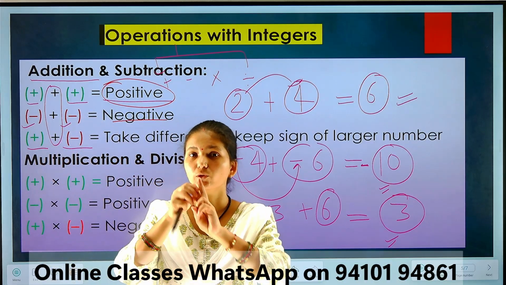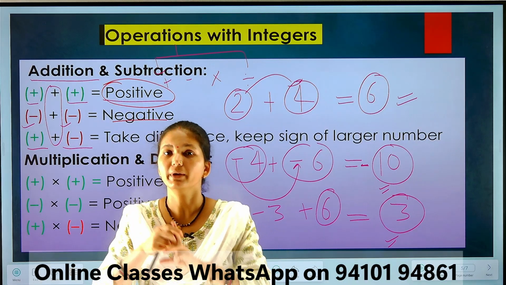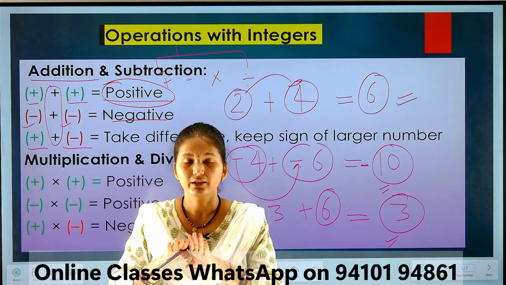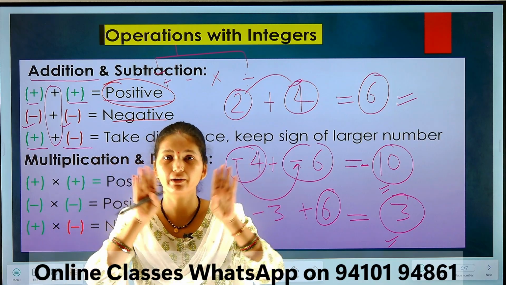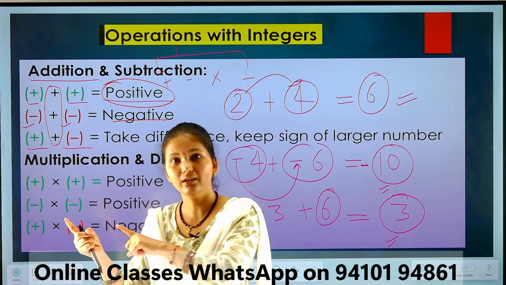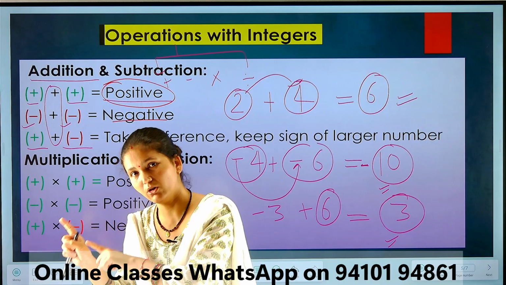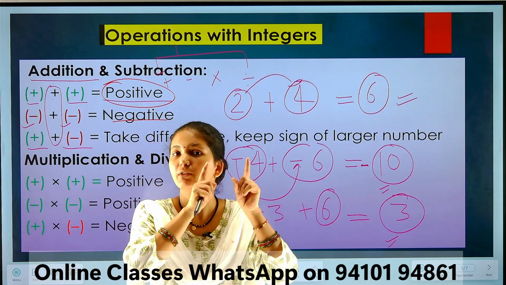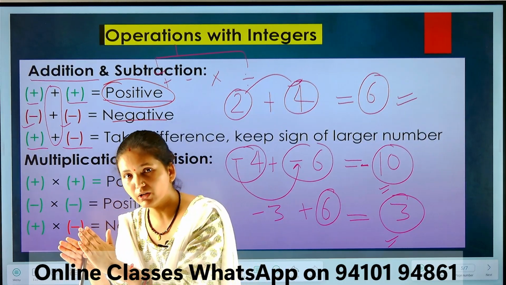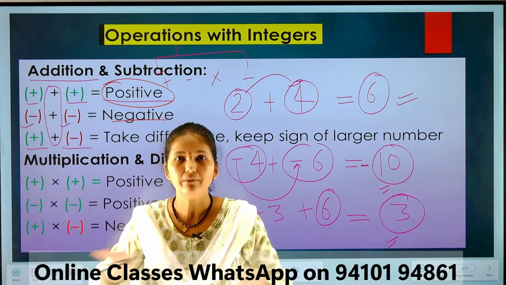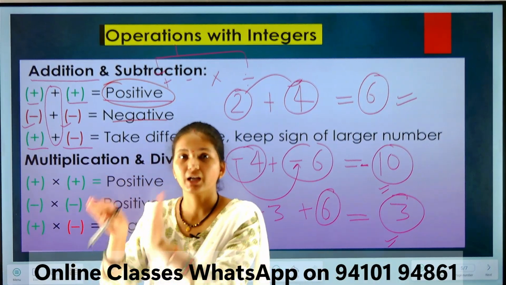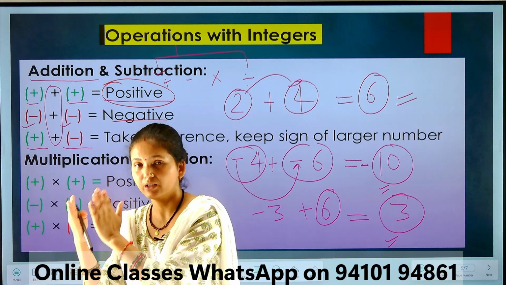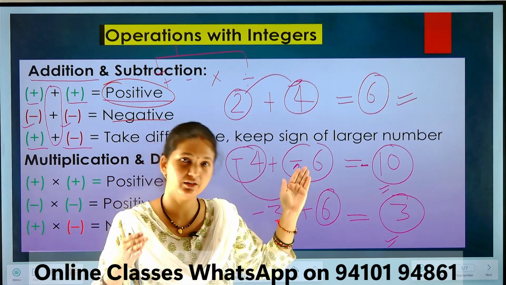Next, when we have two negative numbers, the numbers will be added. We have to check two things: the numbers are added, and the sign is also negative. Got it? And in case we have a positive and a negative number, it is always subtraction, but the resulting number's sign depends on the larger number.